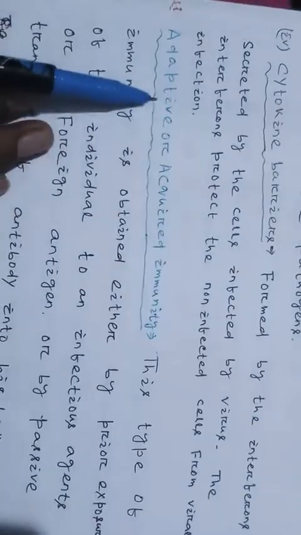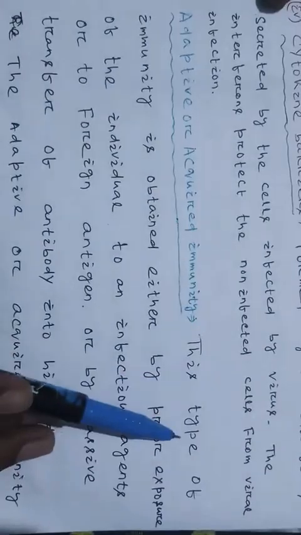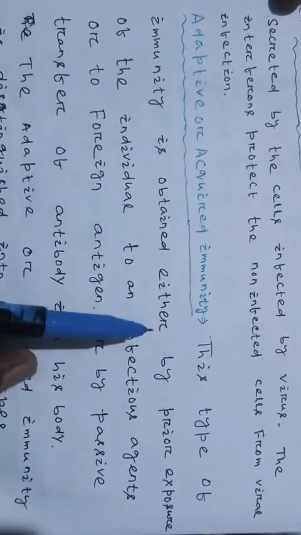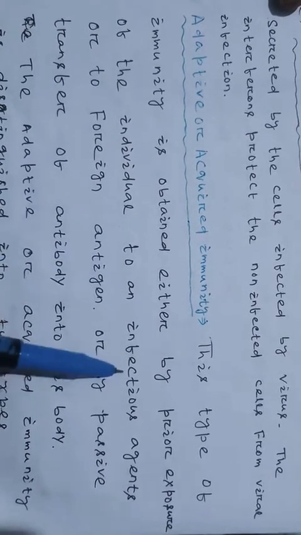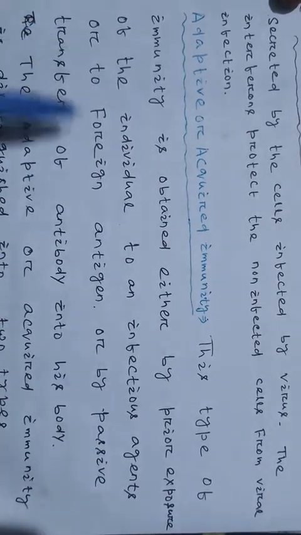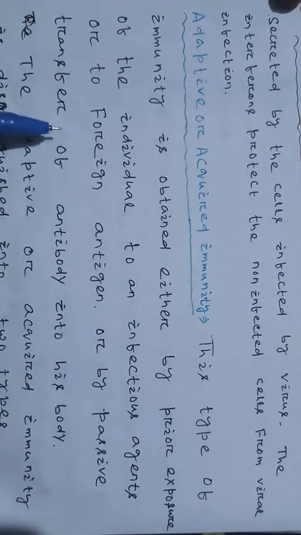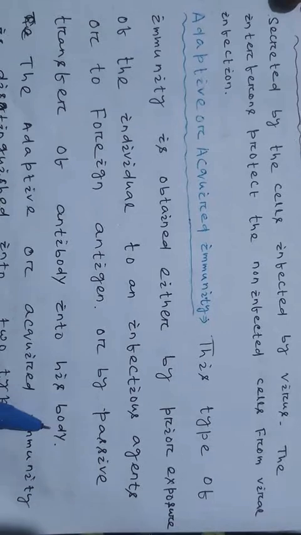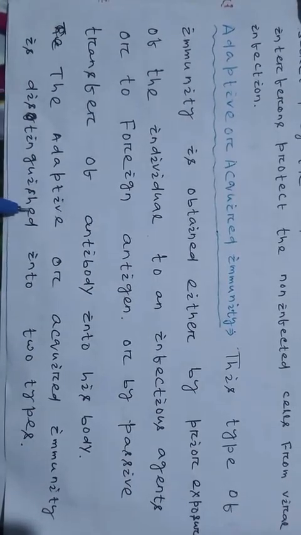Then adaptive or acquired immunity. This type of immunity is obtained either by prior exposure of the individual to an infectious agent or foreign antigen, or by passive transfer of antibody into his body.